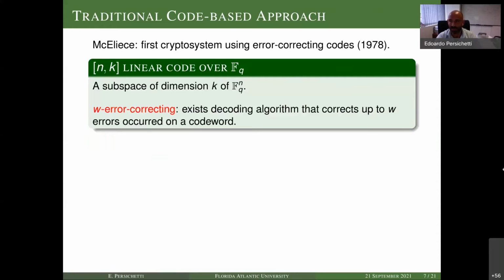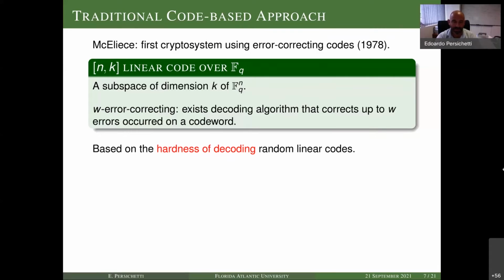I have to thank Relinde for her previous talk. She introduced a lot of notions of coding theory, so here I can be quick about this. Of course, we consider here codes, so subspaces of dimension k of F_q^n. And the cryptosystem is based on the hardness of decoding, as I was already mentioning.